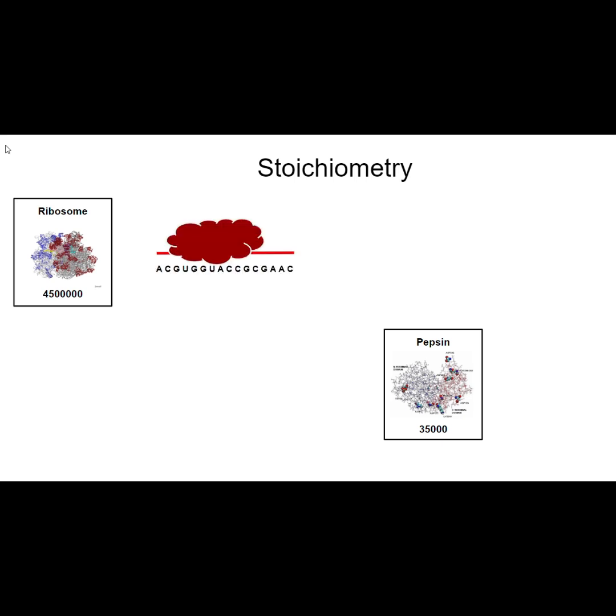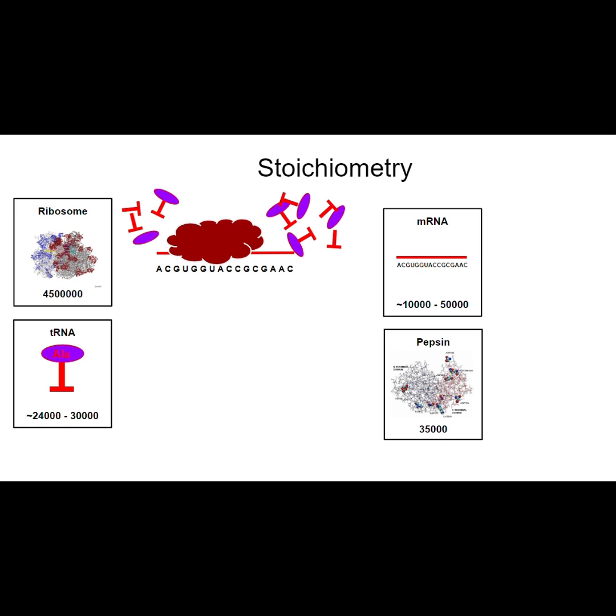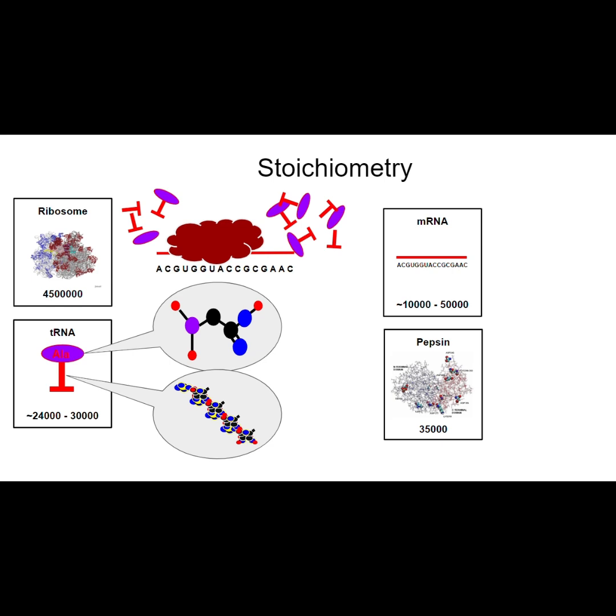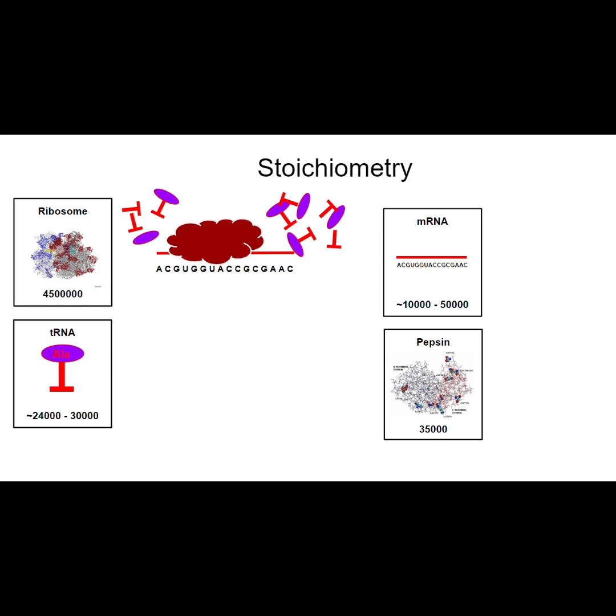A ribosome is a sequence of ribonucleic acid that has become enzymatic, a ribozyme, and uses mRNA, a sequence of ribonucleic acid, and tRNA, a sequence of ribonucleic acid, to create a chain of amino acids. Different amino acids are attached to different tRNA, and these individual tRNA contain a different sequence of ribonucleic acid that interacts with the mRNA template within the ribosome. There are 3 positions tRNA can take within the ribosome.